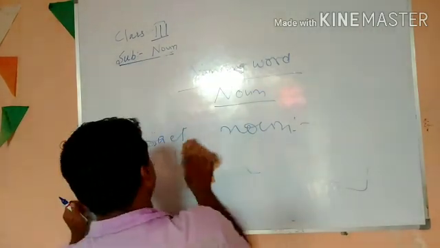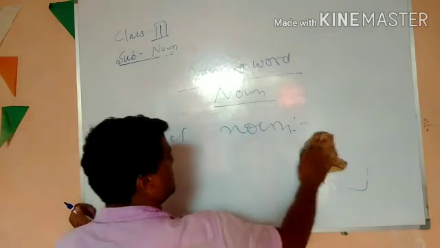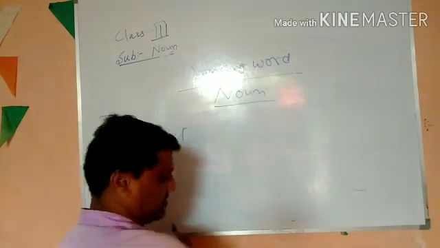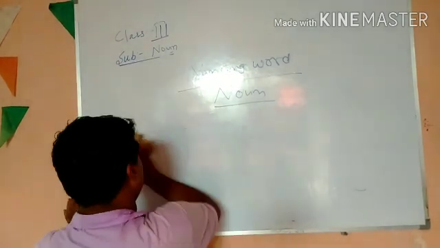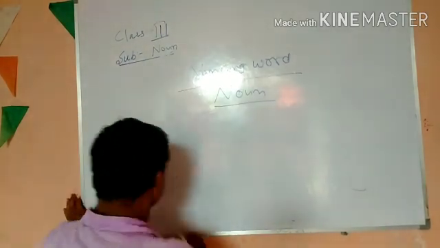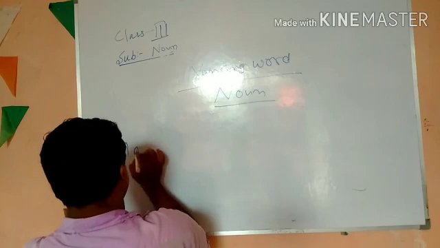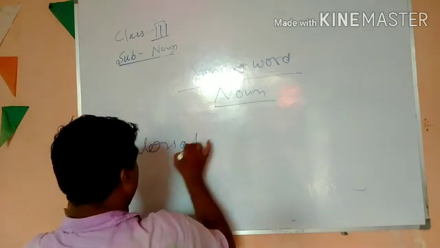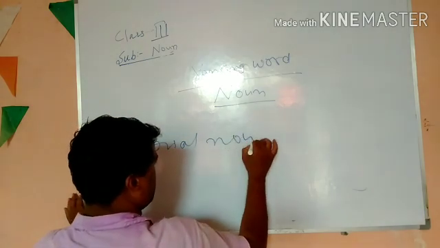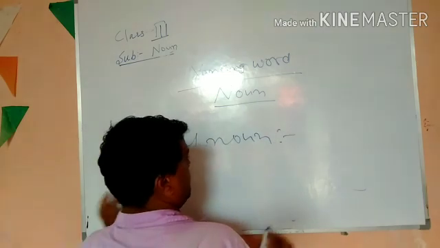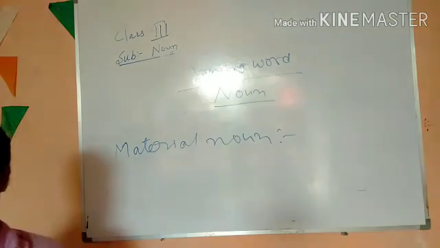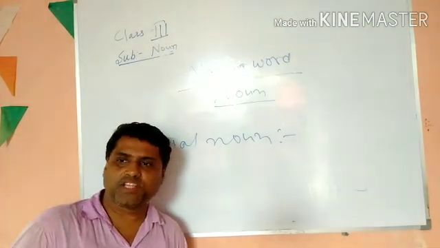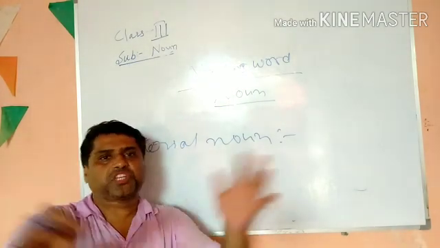Now the last part is material noun. Name of matter like gold, silver, water, all these things which cannot be counted.